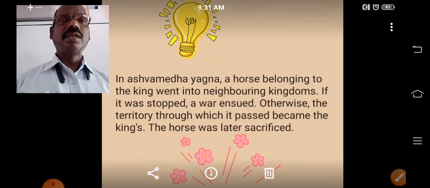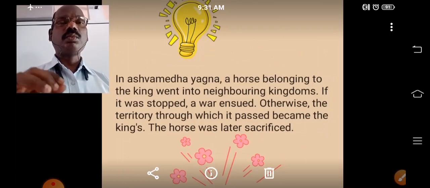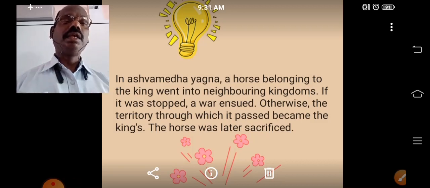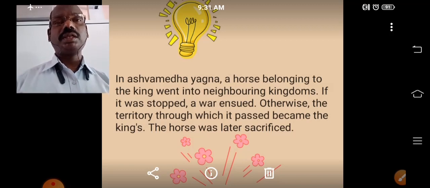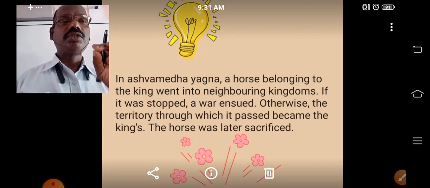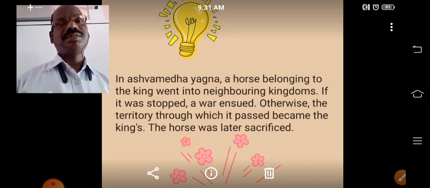What is Ashwamedha? It is a yaga in which a horse belonging to the king went into neighboring kingdoms. The king sent his horse freely to the next kingdom. If the neighboring king stopped that horse, then the king declared war against him. If the neighboring king did not stop the horse, and the horse continued its journey, the entire region it traveled through came under the control of that king.